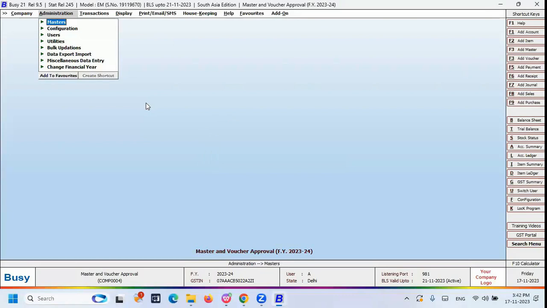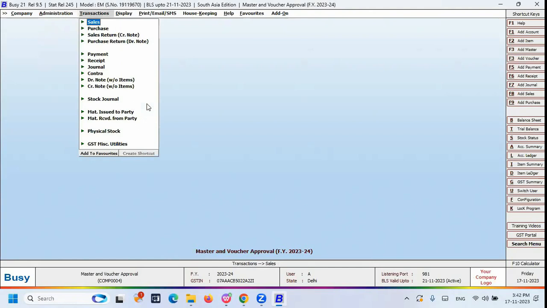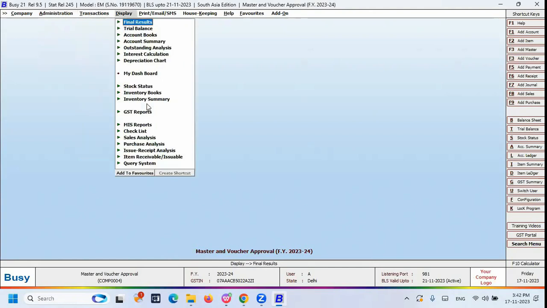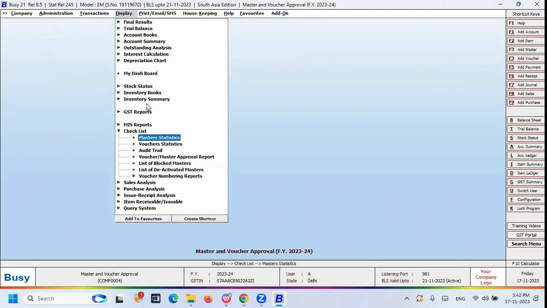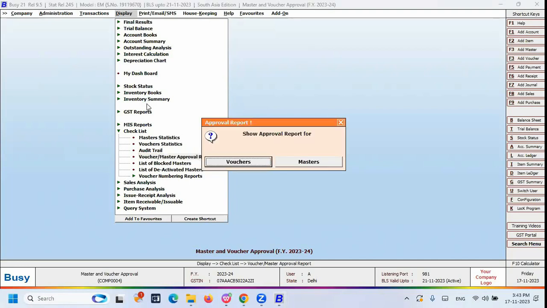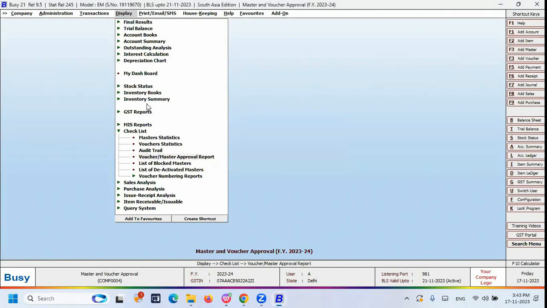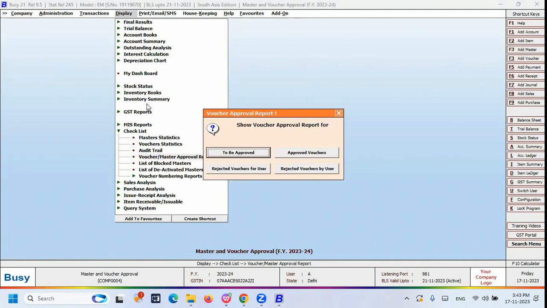So now let me show you how the reporting is available beyond that. All kinds of reporting come in the display section. Under the display section, you have the option called checklist. In this checklist, you will get one report called voucher or master approval report. Click on that and you have 2 more filters over here, vouchers and masters. Select vouchers. After selecting vouchers, you will have 4 buttons.